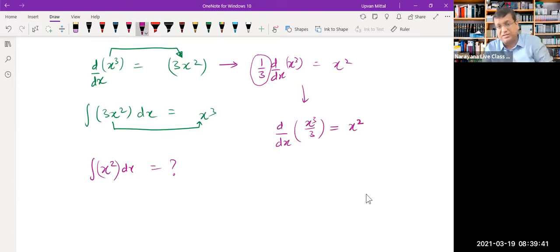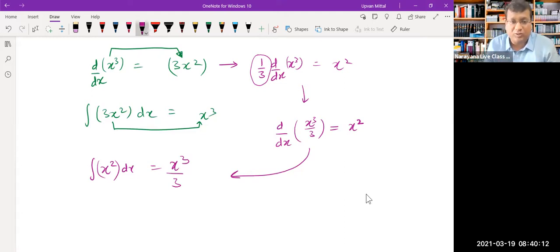So if you reverse this thing, now you can see that if the derivative of x cube by 3 gave you x square, then the reverse process, the integral of x square, will simply give you x cube by 3. So this is how things are going to function: if the derivative of something gives you an answer, then the integral of that answer should give you that something back. That's basically the rule that we are following. And you can see that one very simple result has been derived like this.